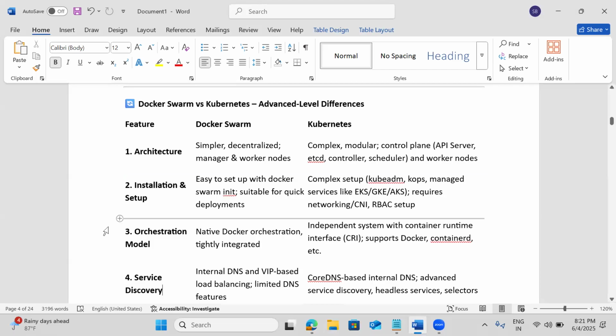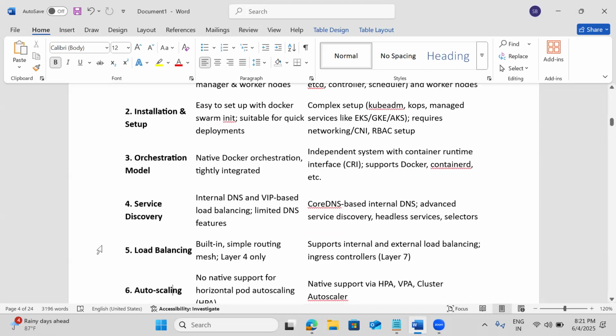Then orchestration also is independent. It requires a container runtime. I'll tell one example. AWS, what hypervisor does it use? Xen, like that. Azure is using Hyper-V in the backend. In the same way here also, Docker Swarm by default uses Docker only.